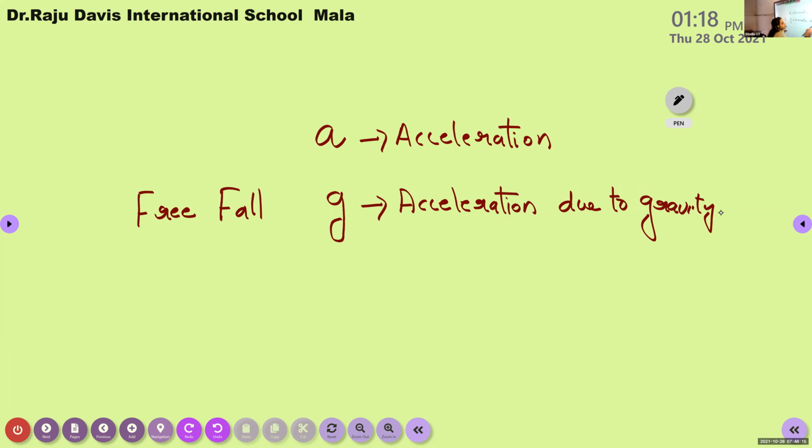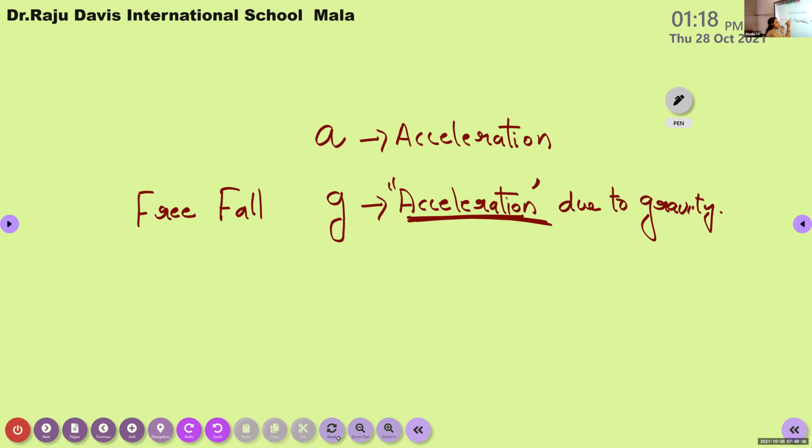Then what about the SI unit of acceleration due to gravity? Can you guess the SI unit? What is acceleration due to gravity? It is nothing but acceleration itself, but this acceleration is only due to the presence of gravitational force.